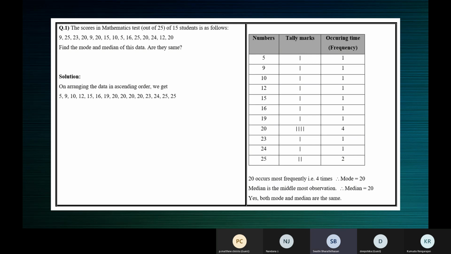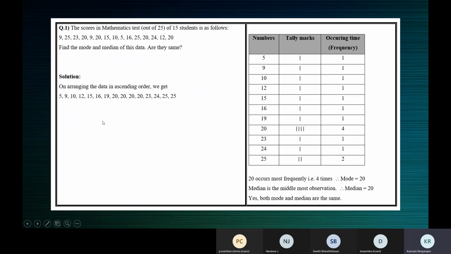Yes, ma'am. Check, ma'am. My answer is correct, ma'am. Very good. Children, it's okay if you didn't put the table. You should have arranged the numbers in this order. Don't worry if you don't have the table. I told you, if it is mentioned, represent the data in the form of a table, then you have to do this. If it is not given, when the numbers are few, you can simply arrange them in the ascending order like this. That's enough. How will you know whether to put a table?